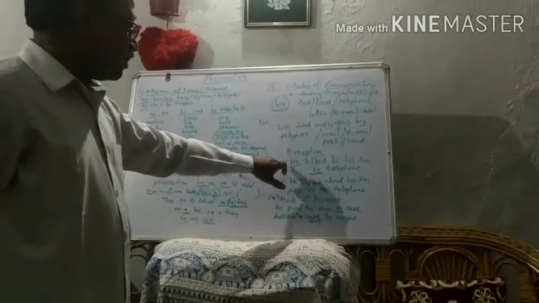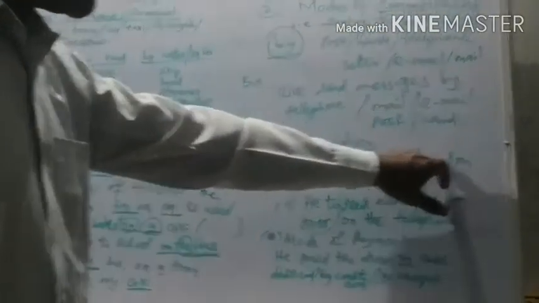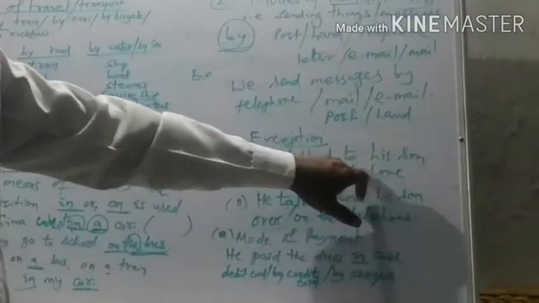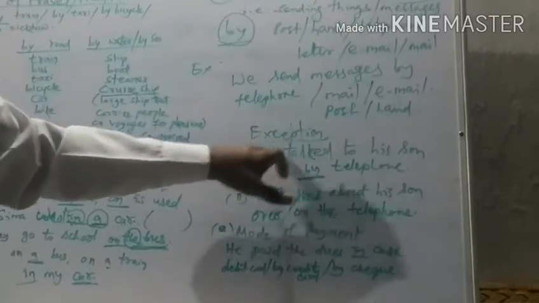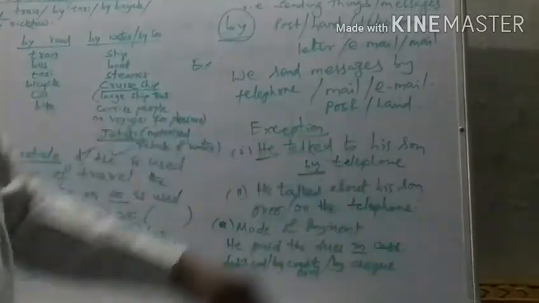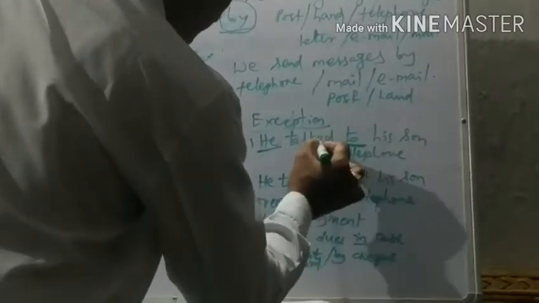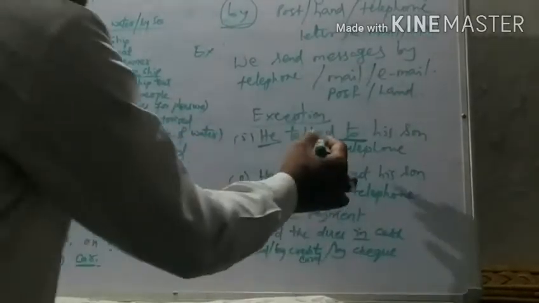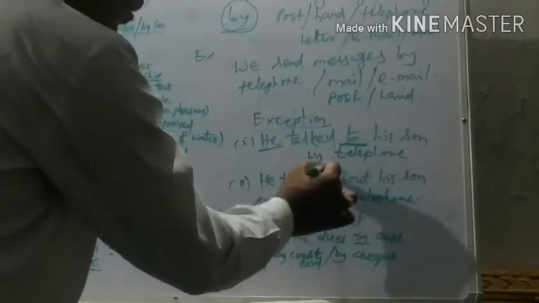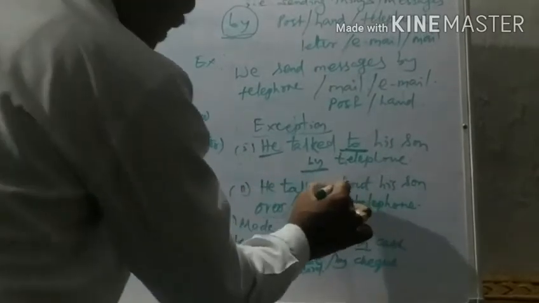Here is an example. He talked to his son by telephone. Here also by telephone. We remember that he talked to his son by telephone. That means the person himself is talking to his son by telephone. But he talked about his son.